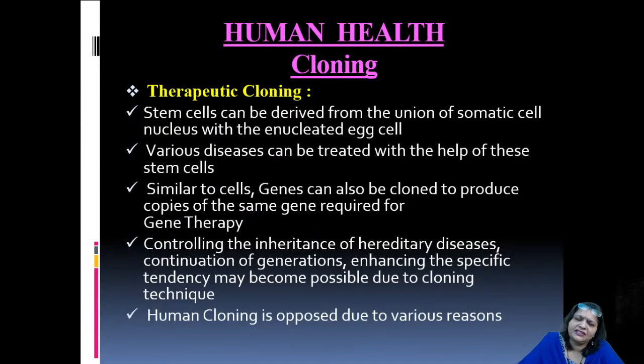Now various diseases can be treated with the help of these stem cells. Similar to these cells, genes can also be cloned to produce copies of the same gene required for gene therapies, right? And this can be done through microbes. Of course, experimental bacteria can help us out for this process.